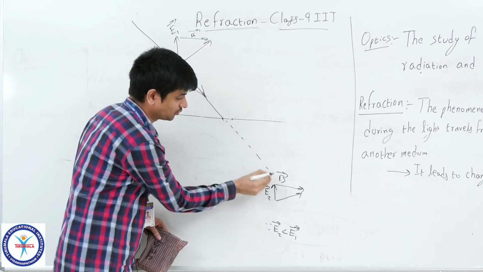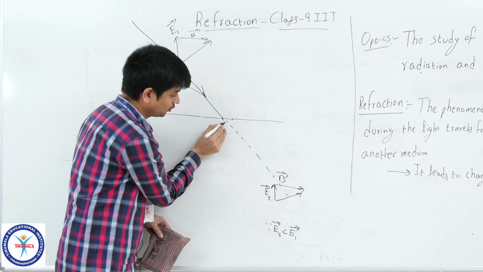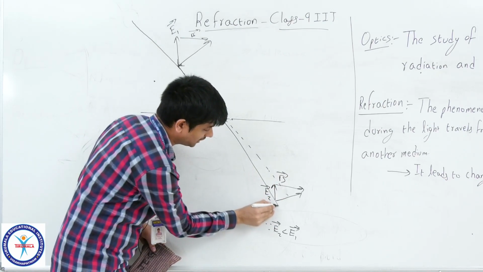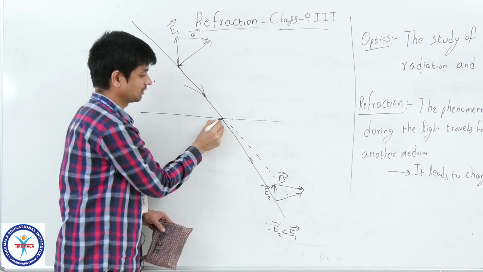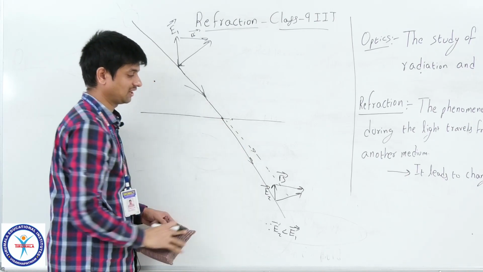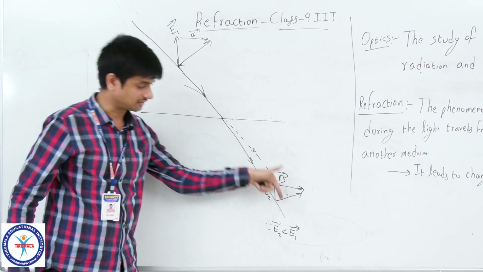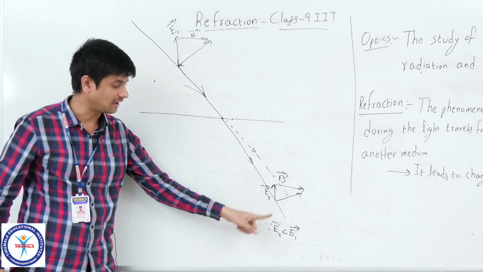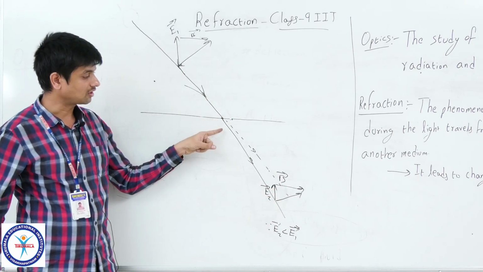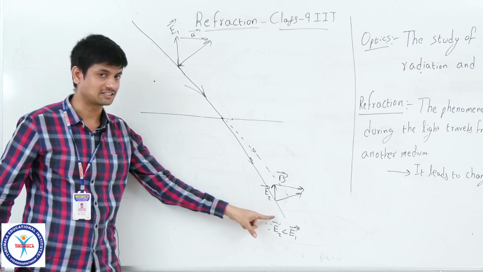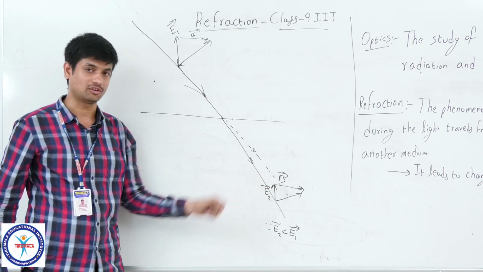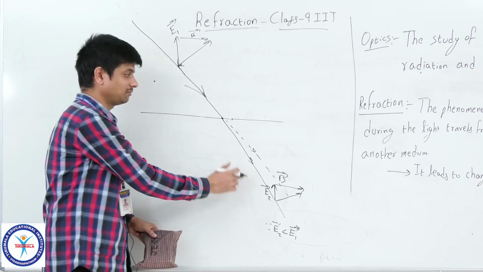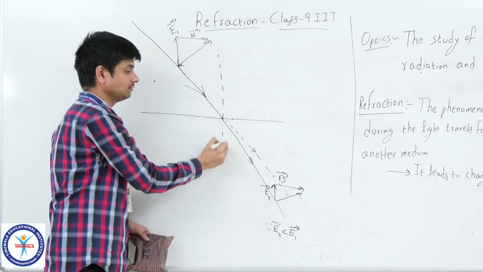Actually its path is this one, but you can see it has been deviated to this side. You can check from the diagram, it has to go like this. But due to this interaction, due to the decrease of the electric field, the path of the light ray has been deviated from its actual path.